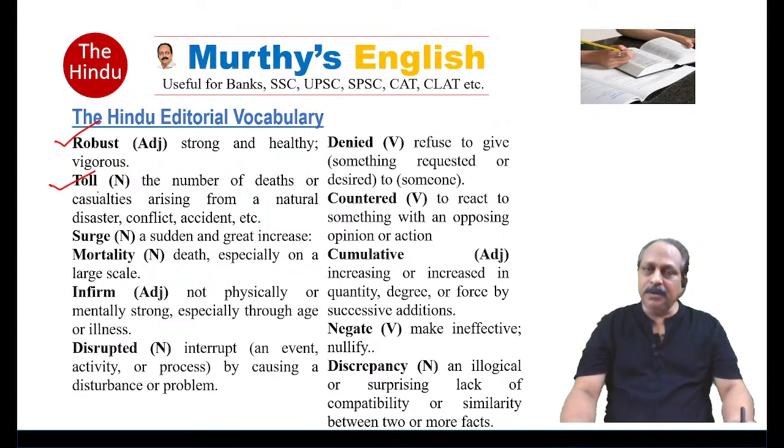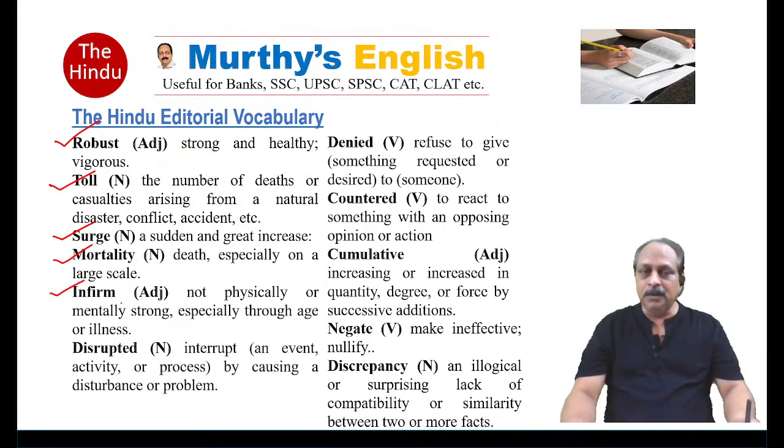And here, what is a typical combination? Death toll, a typical combination. Surge, we have got many a time. Part of speech, noun. It can also be a verb. A sudden and great increase. Surge in something means sudden increase in something. Mortality, part of speech, noun. Death, especially on a large scale. A lot of people die, death on a large scale. We use the word mortality.